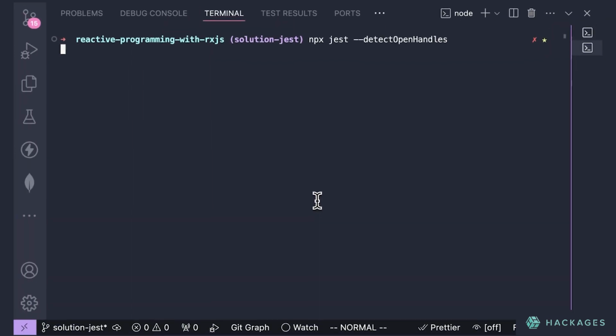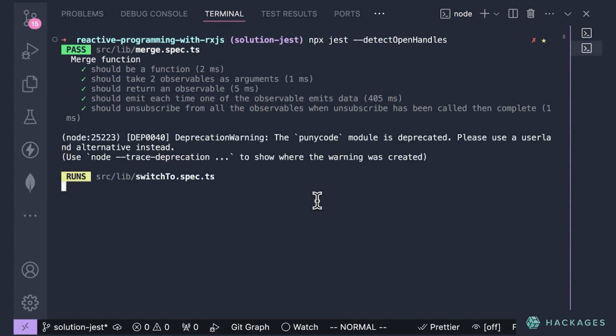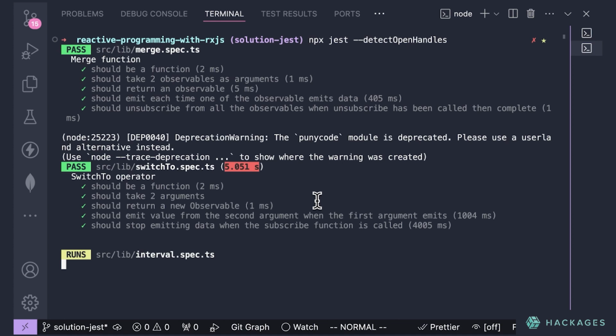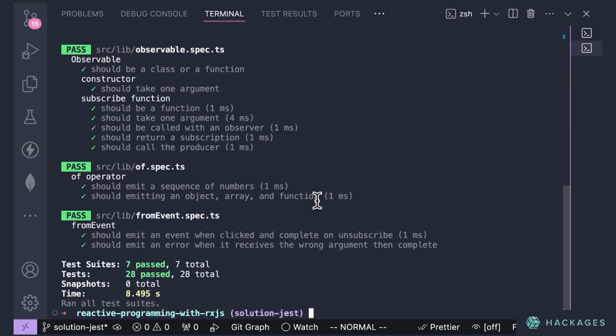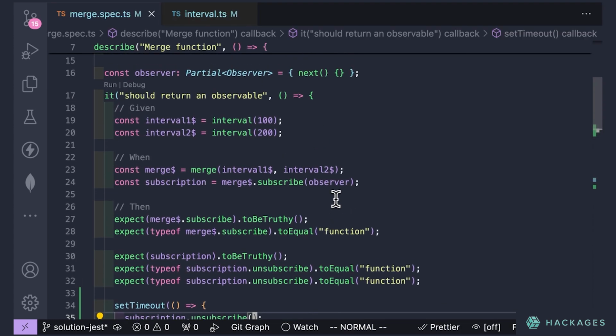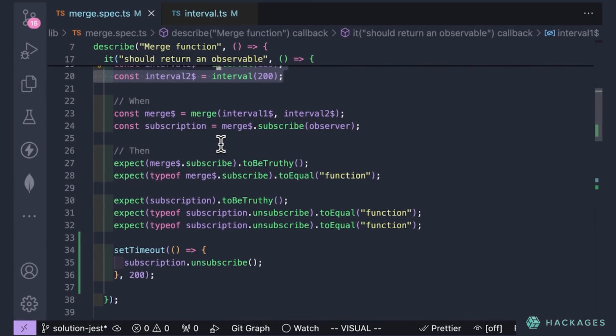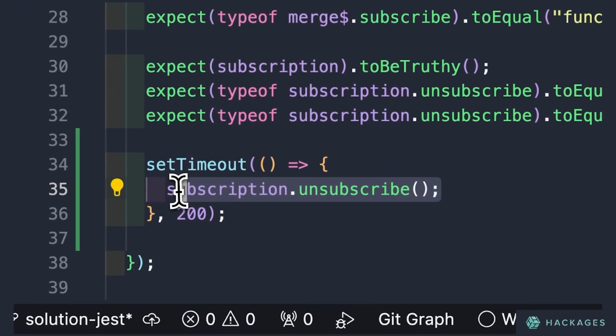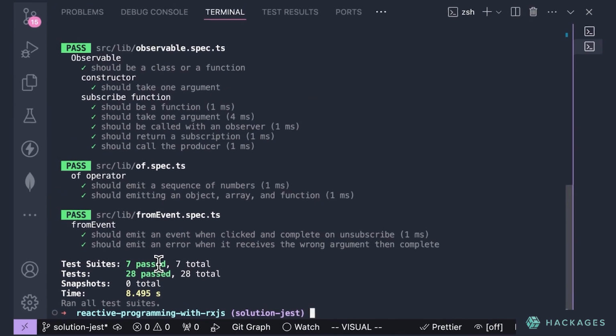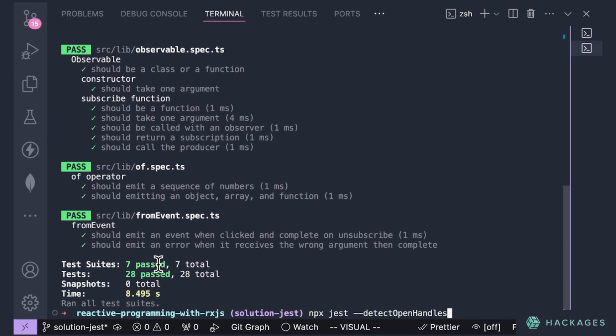And now we should be able to go back to our code and run this command, and this time it should pick up the merge and say, hey, everything looks good here, and then go through every single file and basically allow me to say, hey, everything is clear. So that's basically it. In recap, the main issue is you have an interval or any process running and you don't unsubscribe from it, and you can see here how that caused a leaking issue. And by using detect open handles from Jest, if you're using Jest, you can fix that.